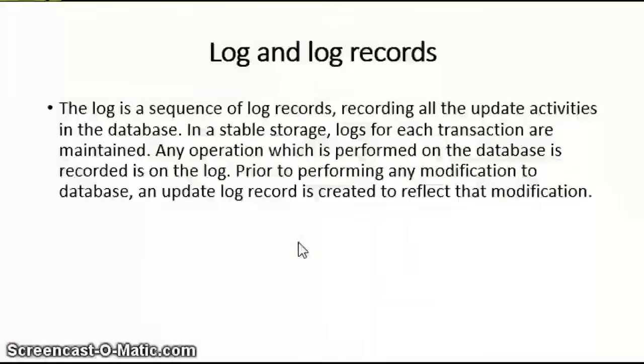For doing rollback, we need to maintain some kind of logs or log records. How do we achieve this rollback, means how can we reach our initial state where we started the execution of the transaction? So the log is a sequence of log records recording